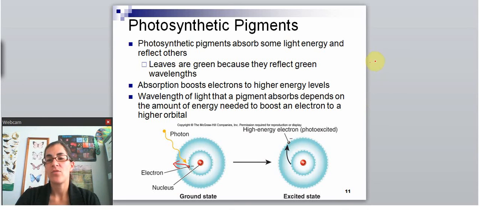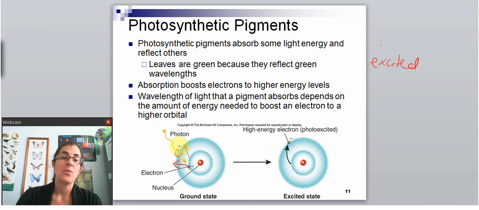So the other word for this is excited. So the electron kind of takes in that energy and it pushes the electron to the next orbital. So the electron was here, now it's in the second orbital. So it's carrying energy, it's got energy because it's further away from the nucleus. It doesn't like to be away from the nucleus, so getting pushed away from it is going to take energy, and the light is doing that. So now this is our excited electron out away from the nucleus.